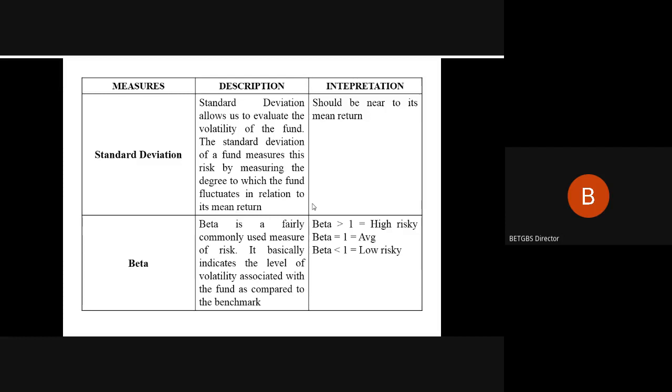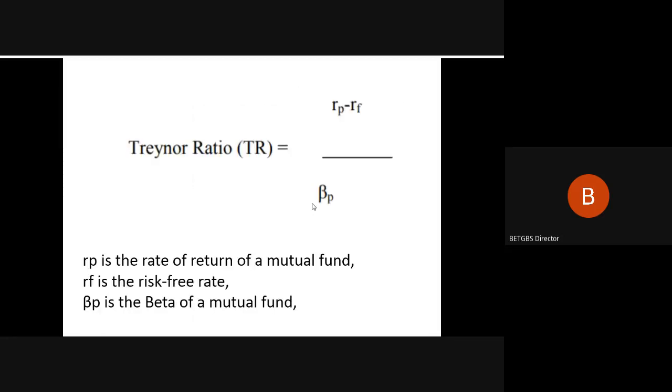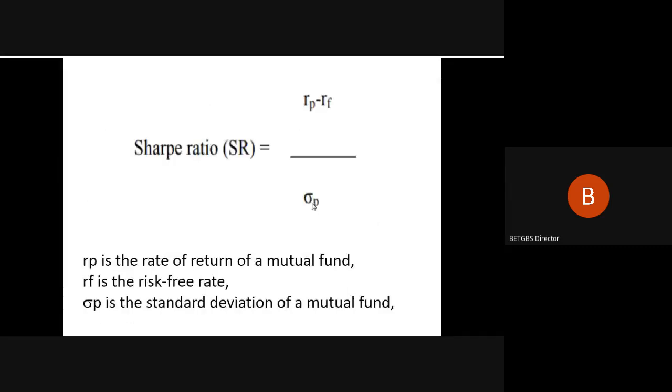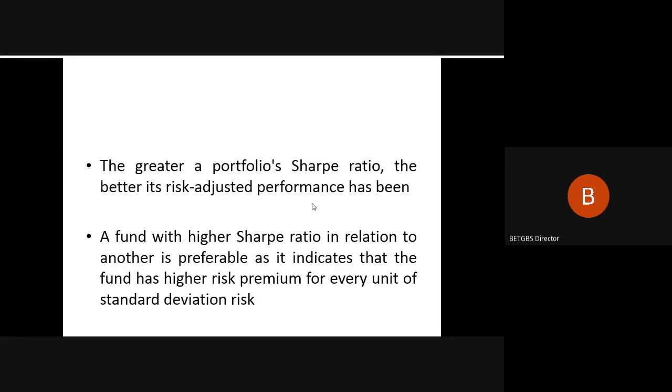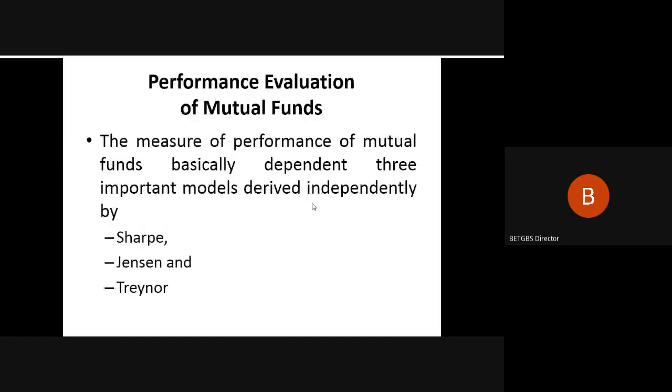So in the next session, we will discuss these two ratios by taking numerical examples, give them a priority rating, and based upon that, arrive at the best fund available in the market. So this is the conceptual view of Treynor's and Sharpe's ratios, and these are the most commonly used and followed measures in the performance evaluation of mutual funds.